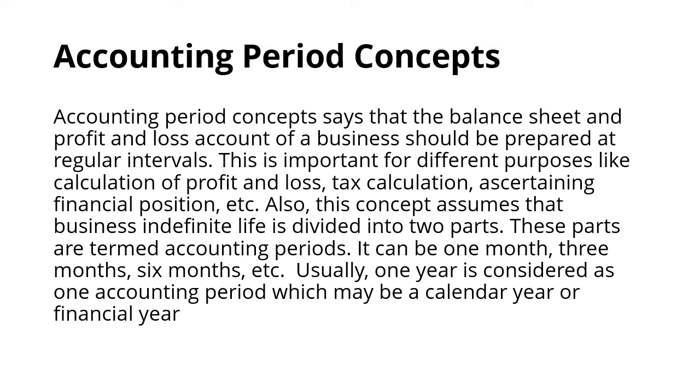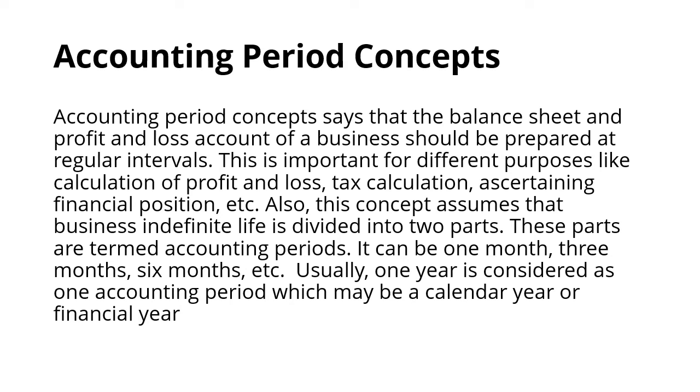The accounting period concept says that the balance sheet and the profit and loss account of a business should be prepared at regular intervals. This is important for different purposes like calculation of profit and loss, tax calculation, ascertaining financial position, etc. There should be regular preparation of the accounts so that everything can be easily identified, whether the company is running into losses or what expenses have to be incurred.